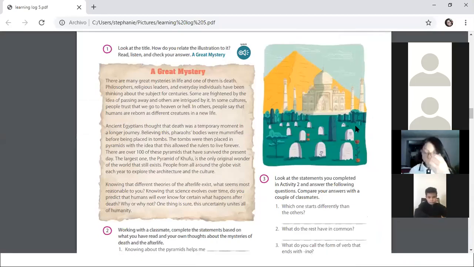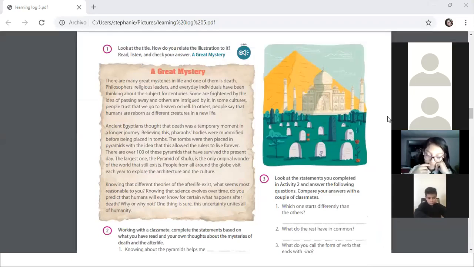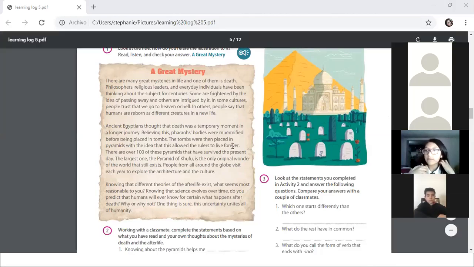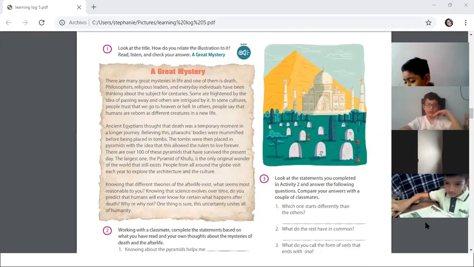If you have a question, tell me. Okay, yes, Dylan. You have three different markers, right? And you have to underline with one color gerund as a subject, with another color gerund as an object, and with the third color gerund as object of a preposition. In this exercise, Dylan, in exercise number 1, in the reading that we have on page 74, right? Yes? Okay, so I need a volunteer to read the first paragraph of this reading.